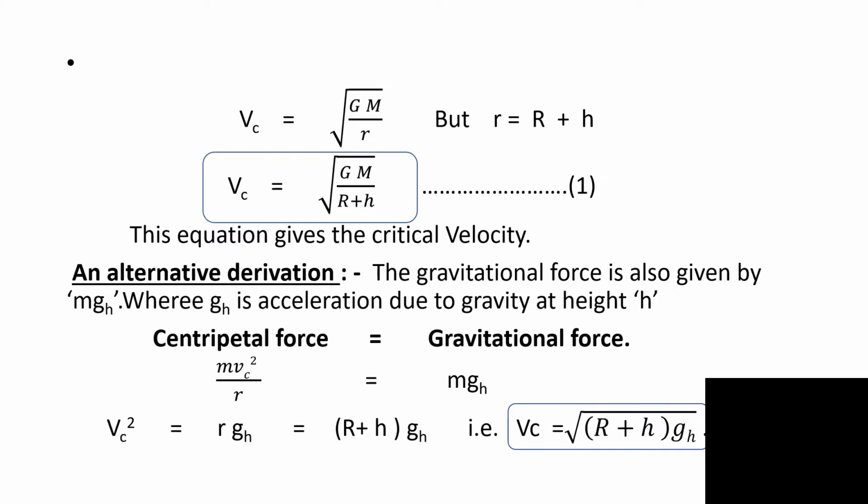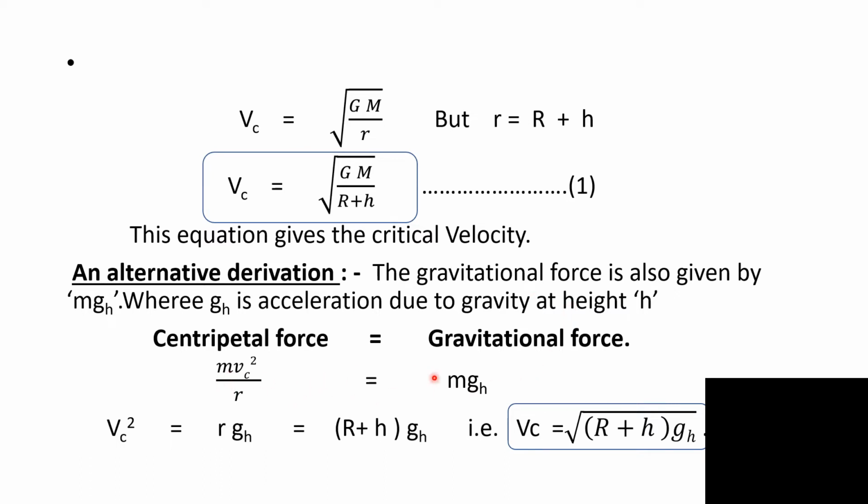The gravitational force is also given by mass into acceleration due to gravity. In those terms, the critical velocity can be obtained. The centripetal force is given by the gravitational force. Centripetal force is as usual m Vc square upon r equal to m into gh, where gh is the acceleration due to gravity at height h above the Earth's surface.